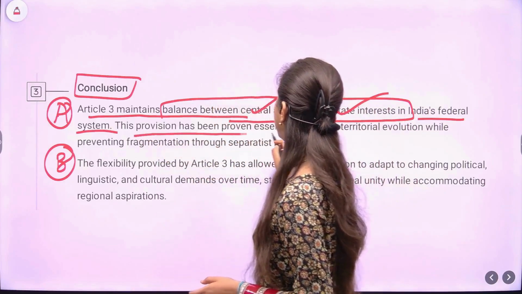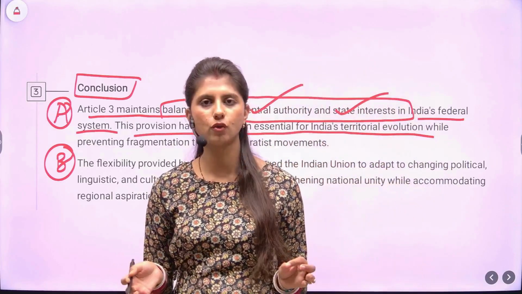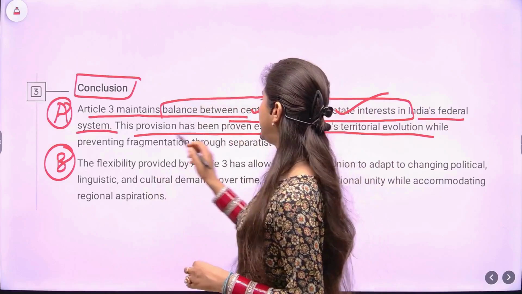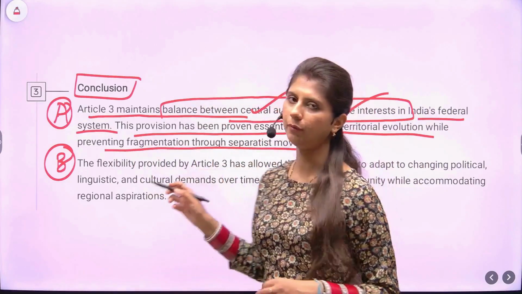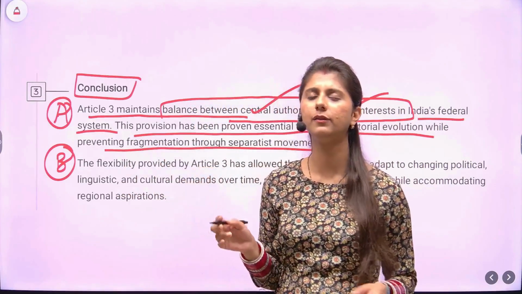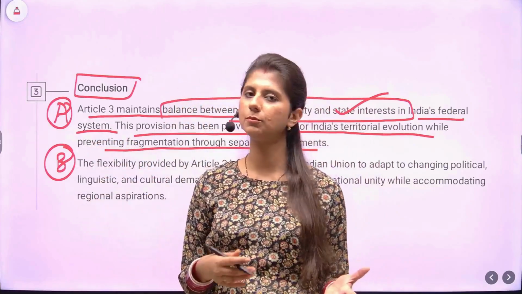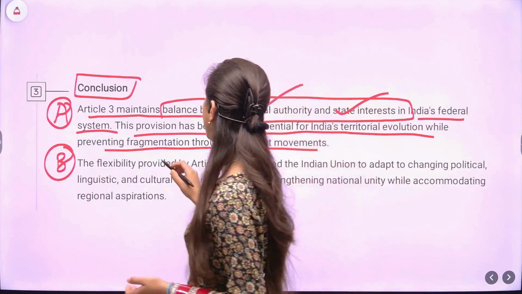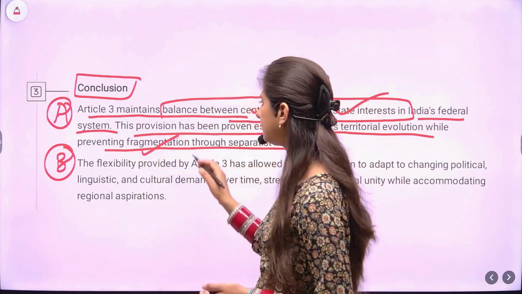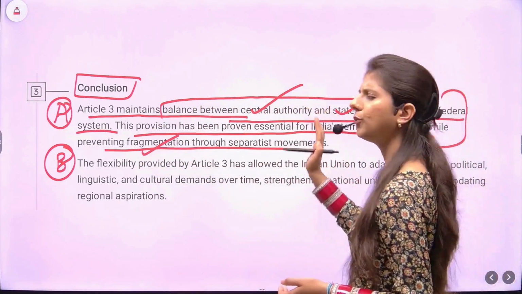This provision has been proven essential for India's territorial evolution, which is true also, right? Preventing the fragmentation through separatist movement. There have been a lot of separatist movements. If this provision was not included, then there would have been some trouble. But now the creation of new states, merging and diminishing, we have prevented the fragmentation. This is enough in a 10 marker. This summarizes your points well.